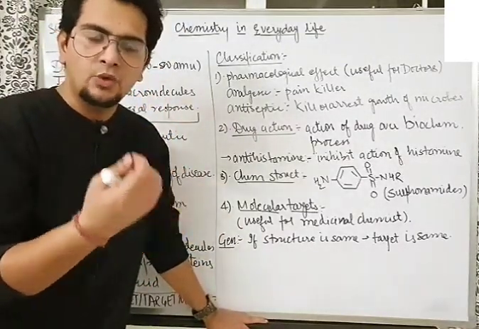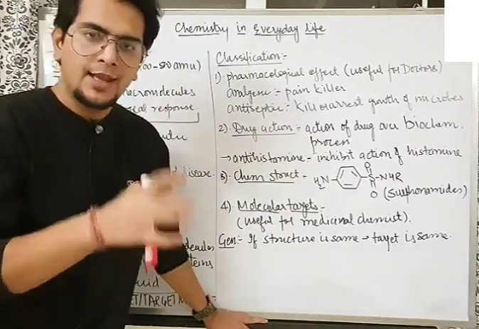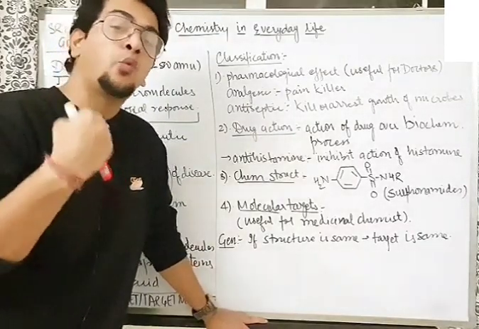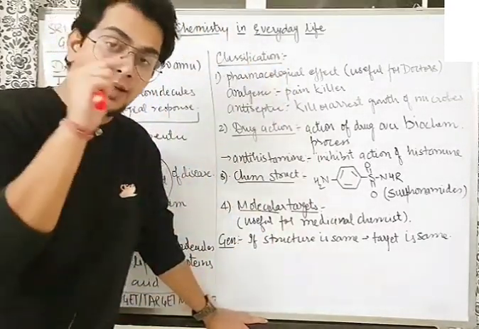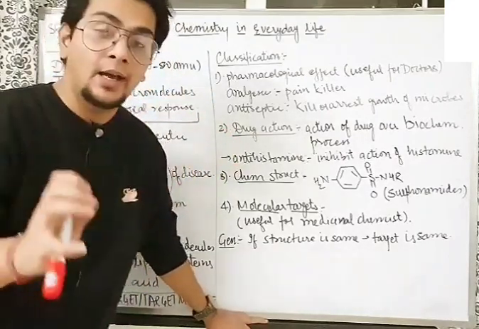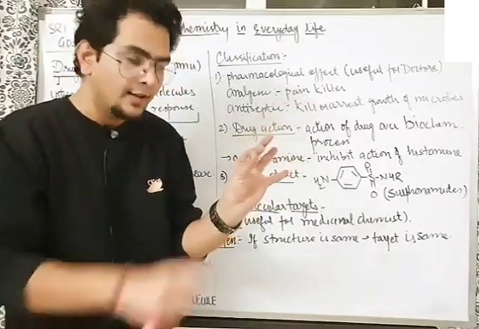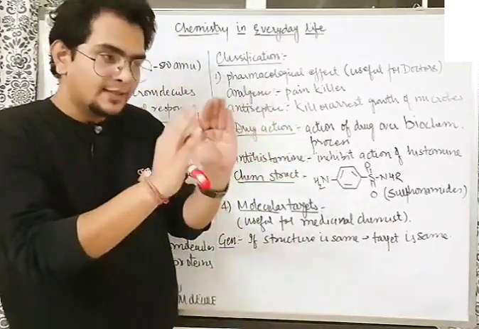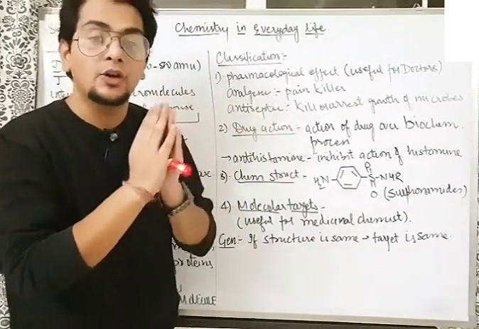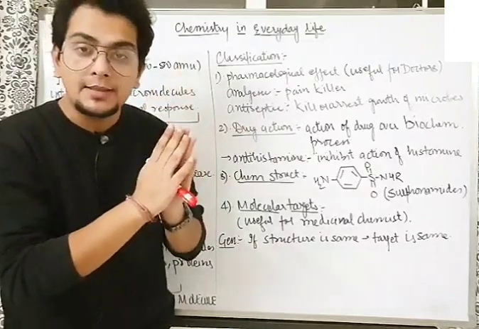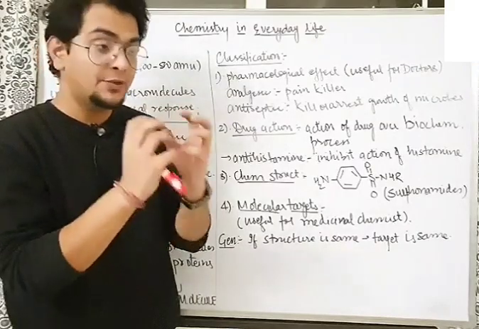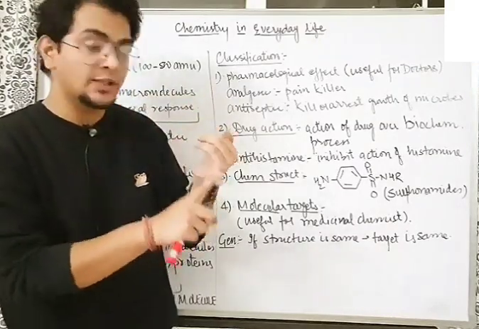The doctor, let's say, gives you a medicine for lowering down the fever. How that fever got lowered down, you have no idea. Which molecular target it got attached to, you have no idea. What is the structure of the component in that medicine, you have no idea. All you know is that this medicine will lower down the fever. Such a class of medicines is known as antipyretic. Antipyretic medicines are those which lower down the fever, and the effect is called pharmacological effect. That means which effect was there on the body matters, how it happened and what the structure was does not.